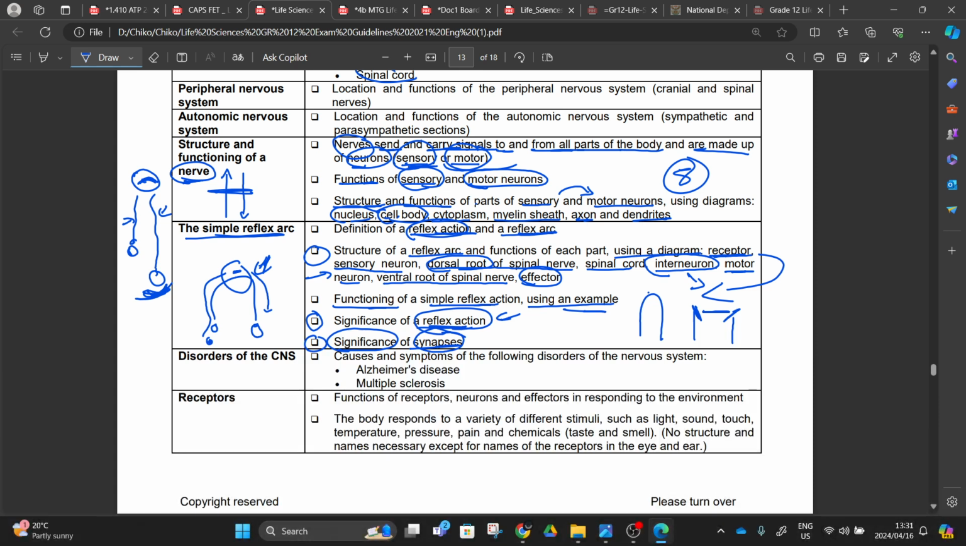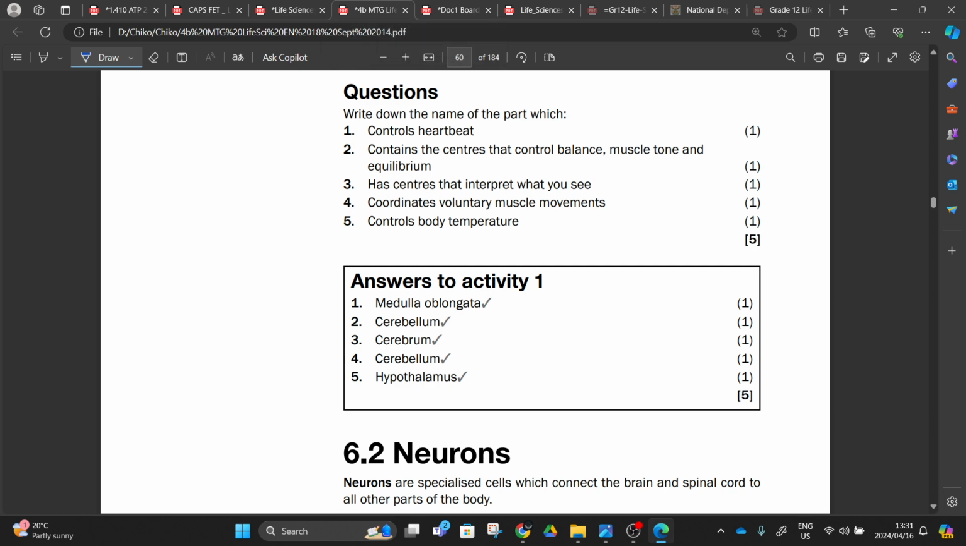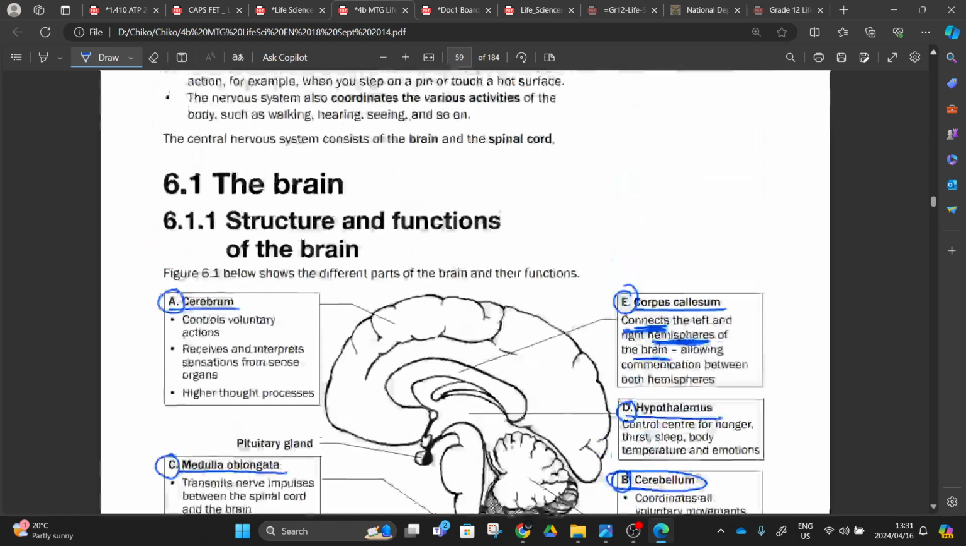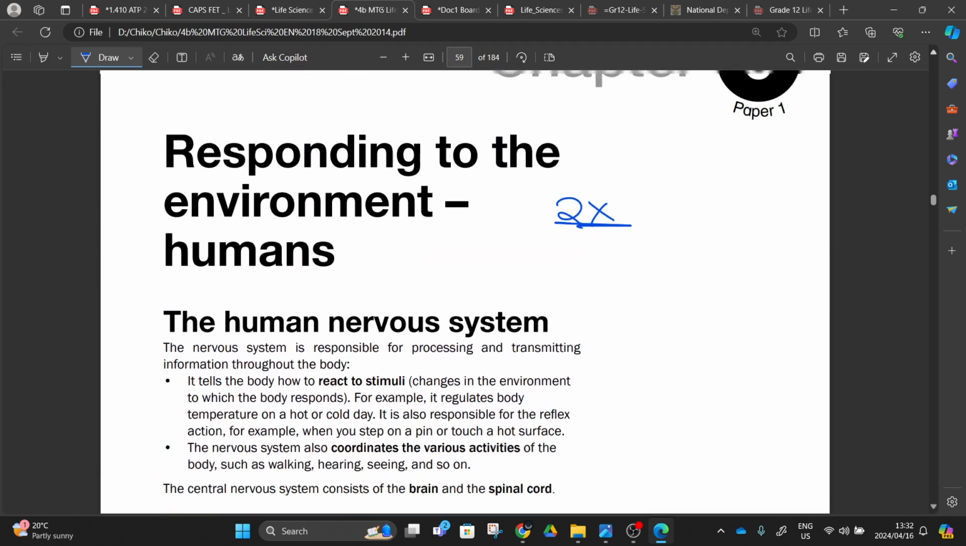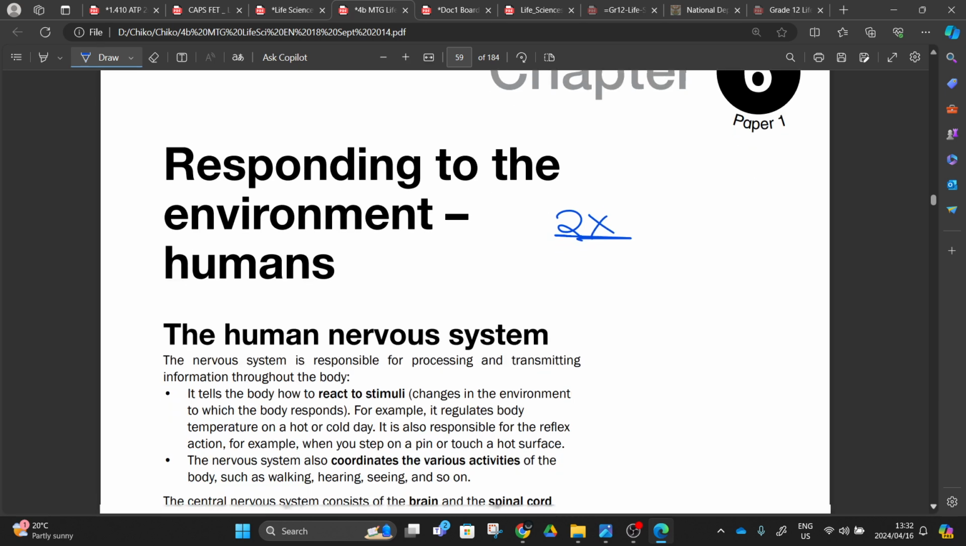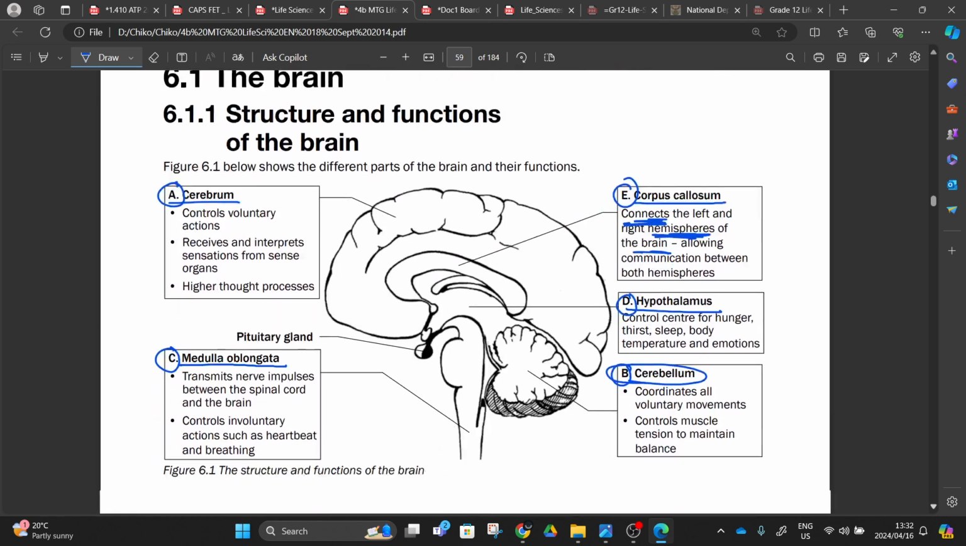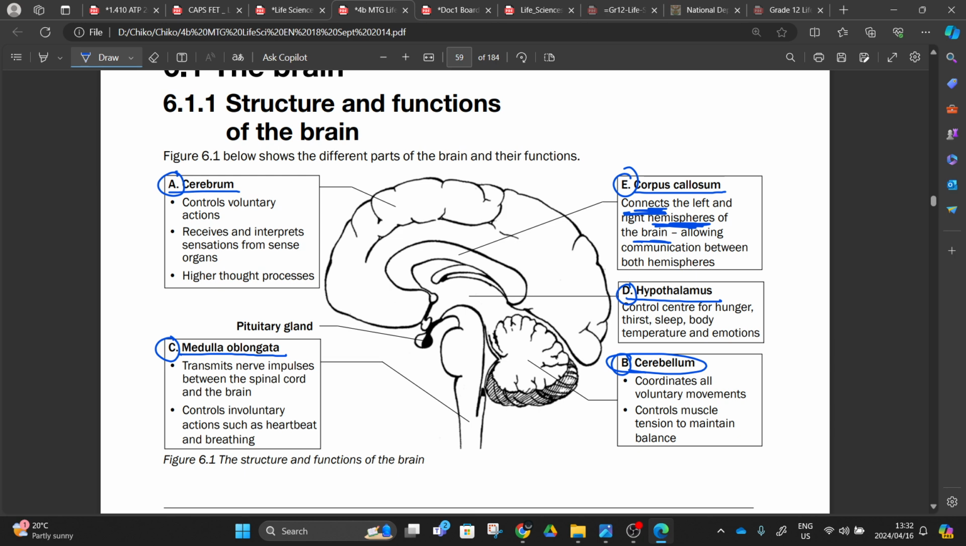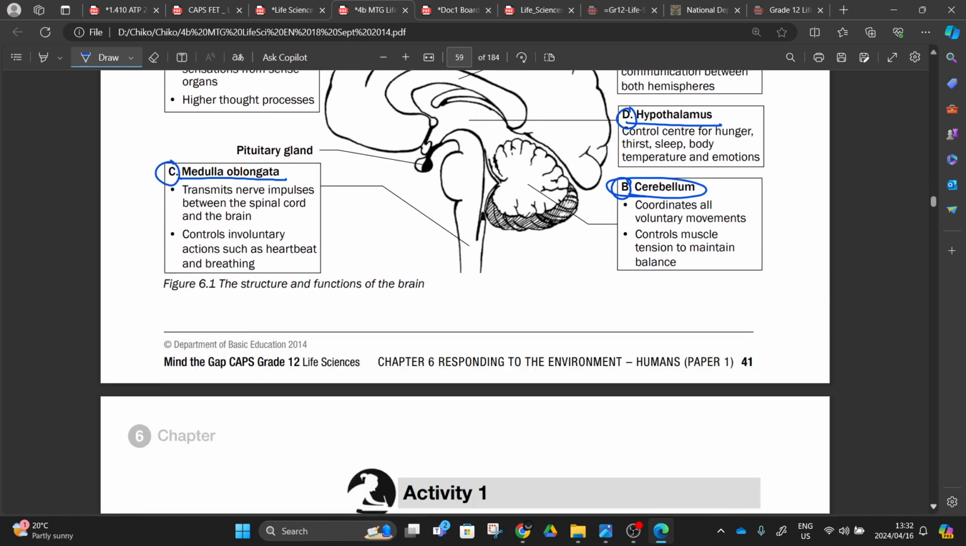Today, let's learn the nervous system, which will be the neurons and the reflex arc. So we can go to this book here. Let's start with yesterday. We have 2 minutes before we come to our 10 minute mark. Yesterday we did response to the environment, right? We learned the response, we learned the stimuli, we learned the cerebrum, the corpus callosum, hypothalamus, cerebellum, medulla oblongata, right?